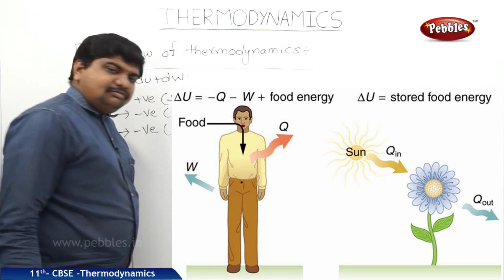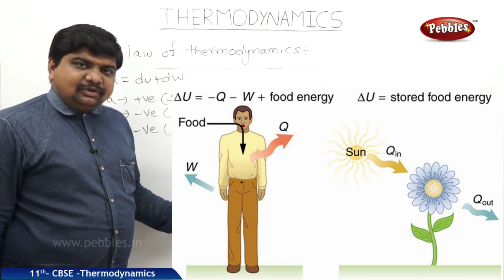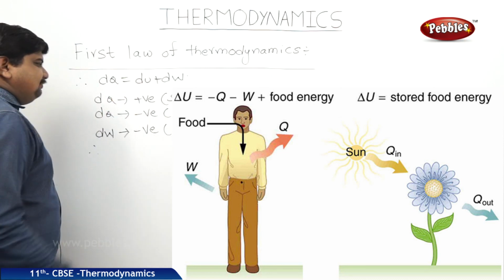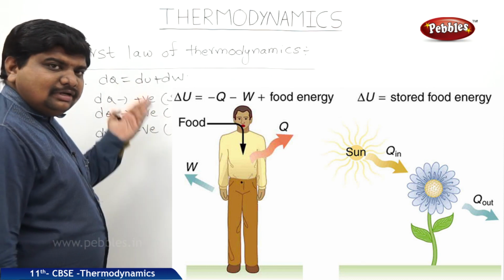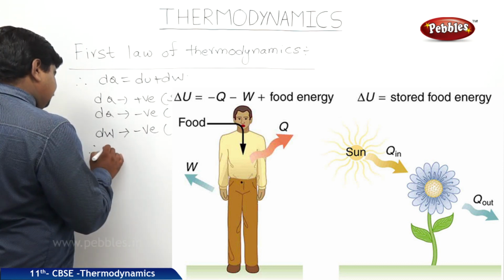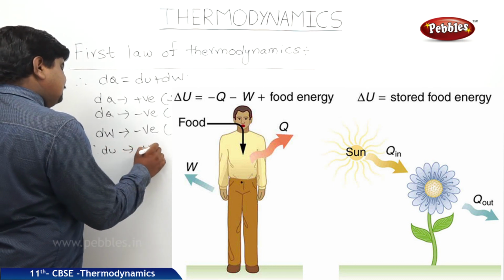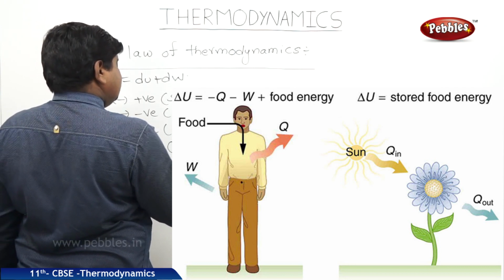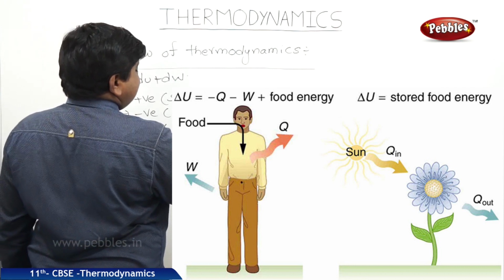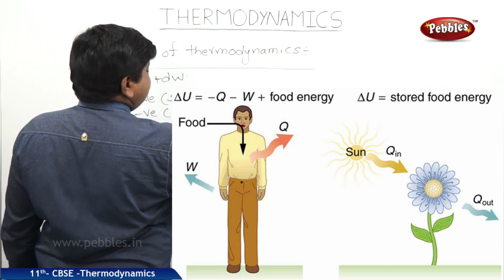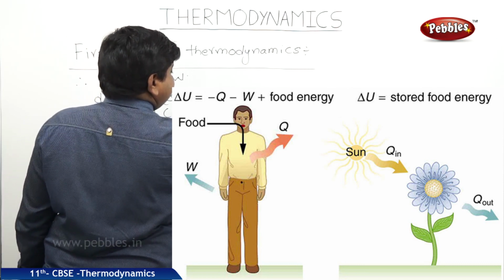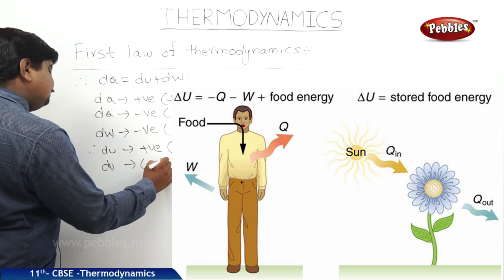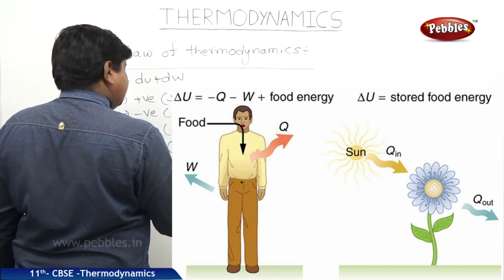This reverse ordered work we can see as an example in the refrigerator's case. As well, if internal energy is increased, du is positive; du is plus when internal energy increases, an increase in internal energy. And du is negative for a decrease in the internal energy.